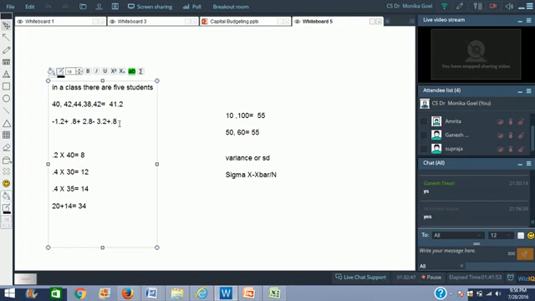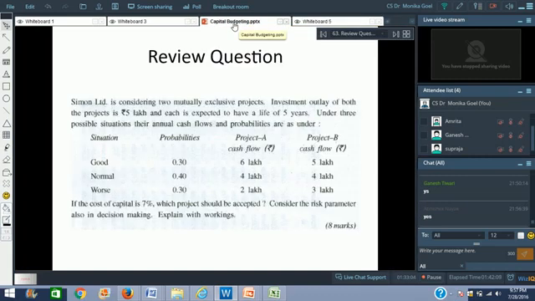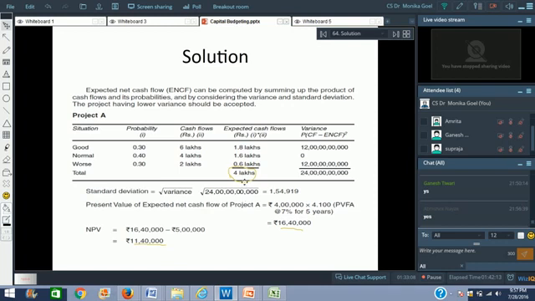Whatever. So this divided by n is the total numbers, right? This gives us the standard deviation. This is the formula for standard deviation. I may be using the formula somewhere wrong, I think, if the numbers are not coming correctly. So what we have to do is find out the standard deviation. And in this particular case also, we've used the same kind of concept to find out a standard deviation.